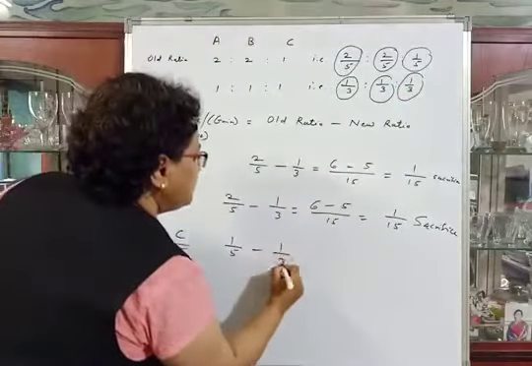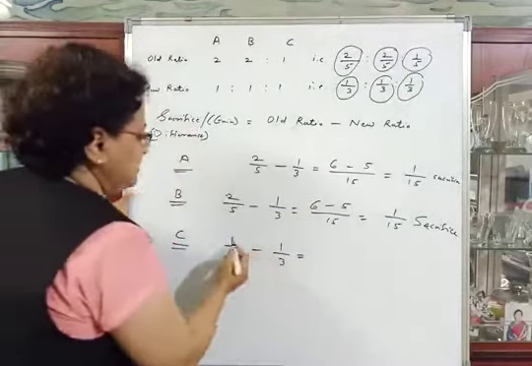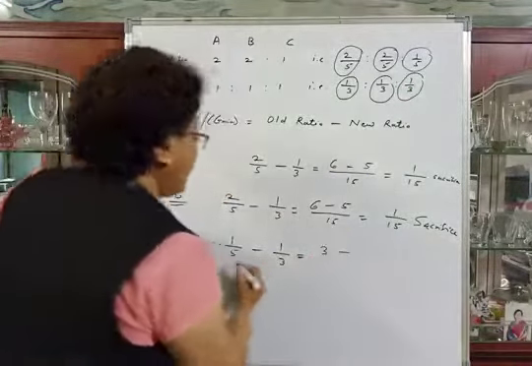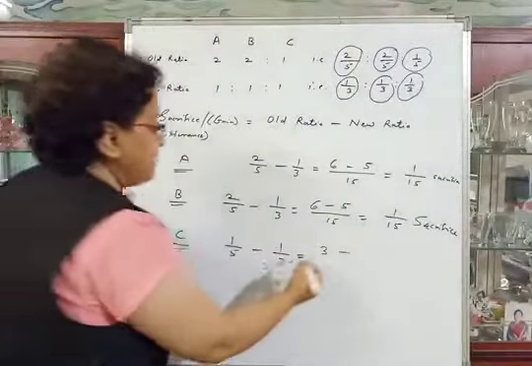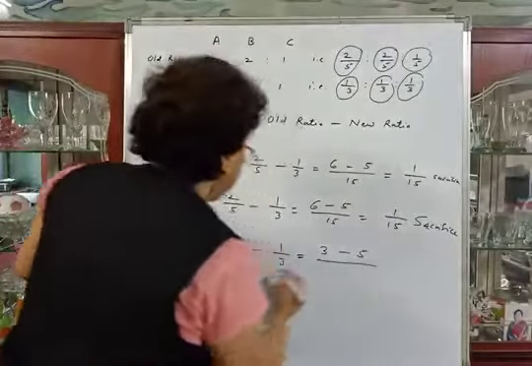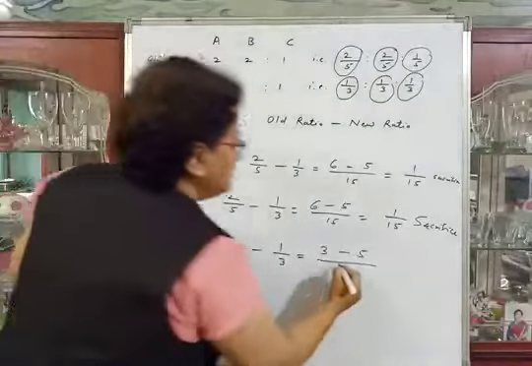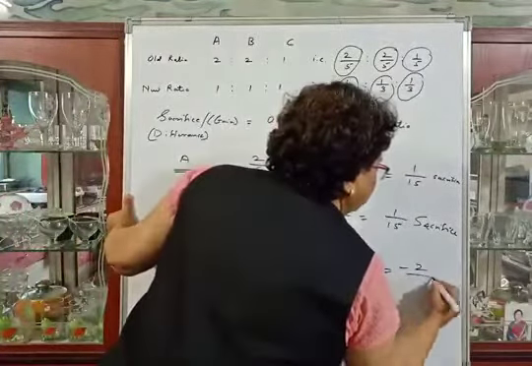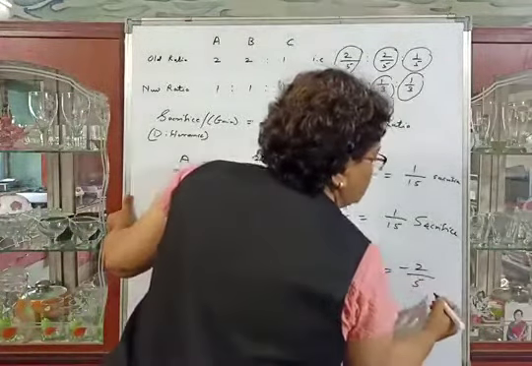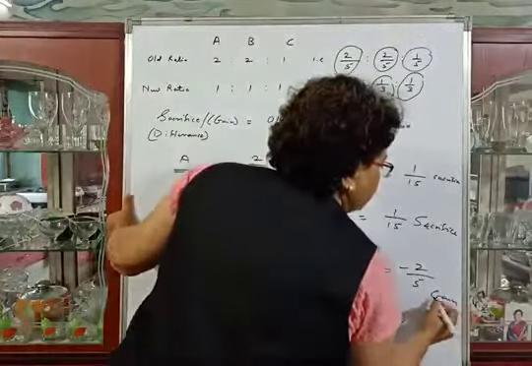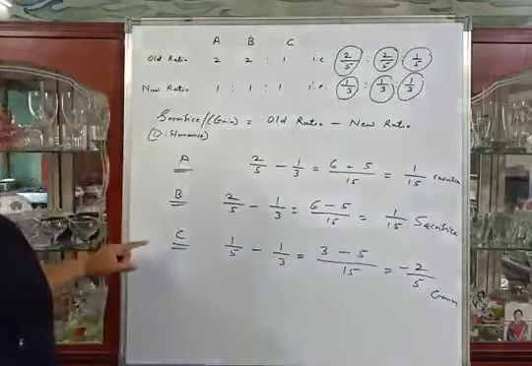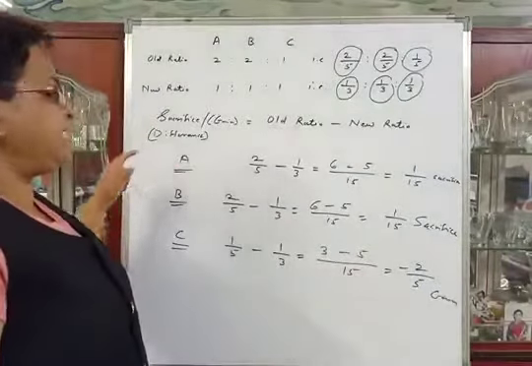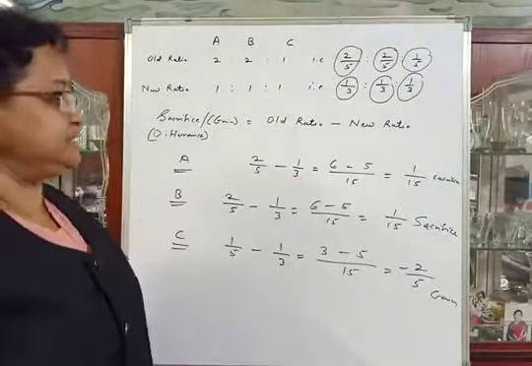So 3 1s are 3 minus 5 1s are 5 upon 5 3s are 15. So it is minus 2/15. The amount is negative, means it will be gain. So C is the gaining partner and A and B are the sacrificing partners.